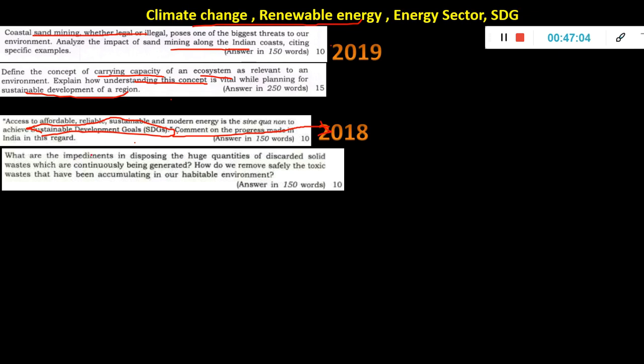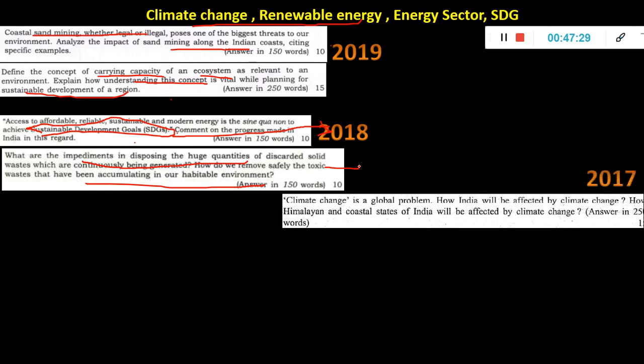What are the impediments in disposing the huge quantities of discarded solid waste which are continuously being generated? How do we remove safely the toxic waste that has been accumulating in our habitat environment? This was asked again in prelims 2019 as solid waste management, and in mains also they asked. The people preparing the question paper have some topic and think whether to make it a prelims question or a mains question. So both are interconnected, prelims and mains.